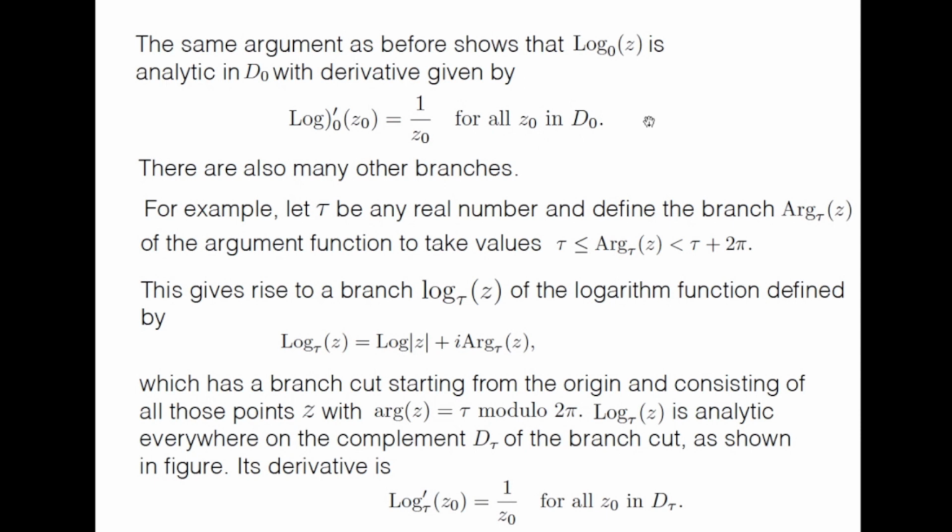So what we are doing essentially, just remember, because log z has this discontinuity, multivaluedness, etc., in order to define the derivative, you have to first choose a branch of the log function. So appropriately you have identified the branch cut and the branch point, and then choose a branch where it is single valued and continuous, and then you can define the derivative, and then as I showed, you can define log prime, which is 1 over z.